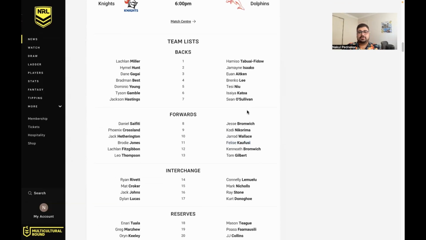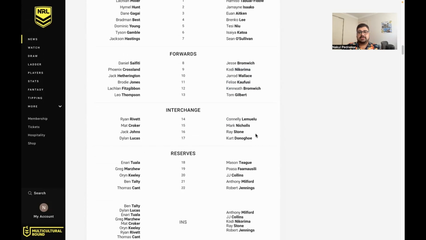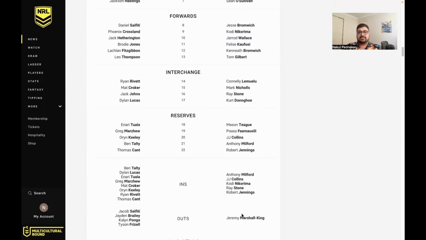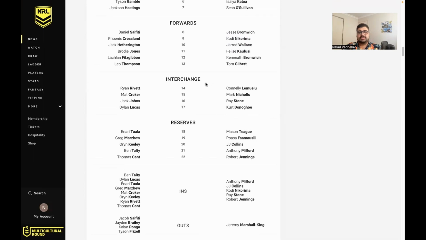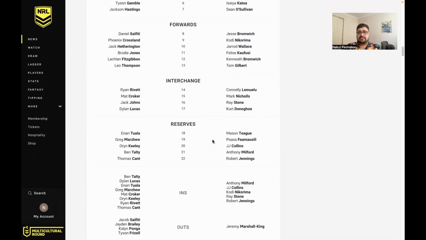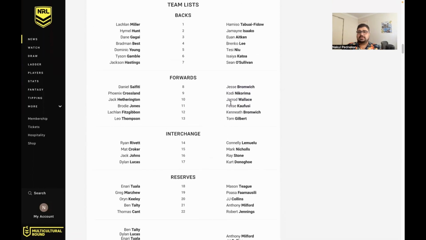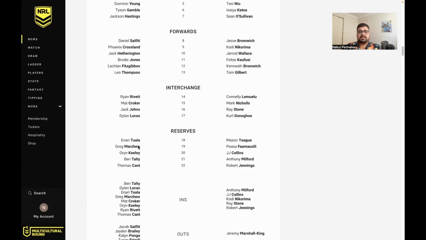The team overall, they've lost JMK, so Marshall King, unfortunately, from Puka. He's out, but they've got Cody Nikarima. He'll do okay for a couple of weeks. But aside from that, they're pretty settled. I saw a tweet just today that Jared Wallace is going to be out due to personal reasons, and Mason Teague will be coming in for him. So just look at team changes and what's going on there.